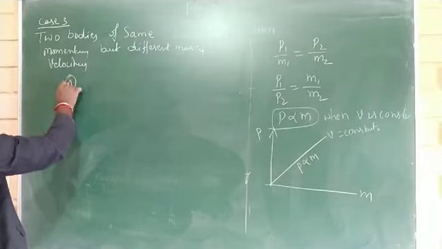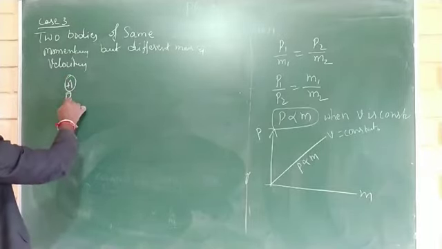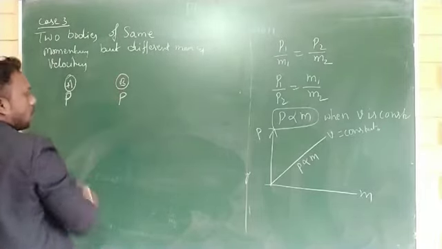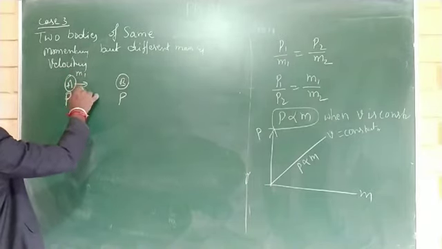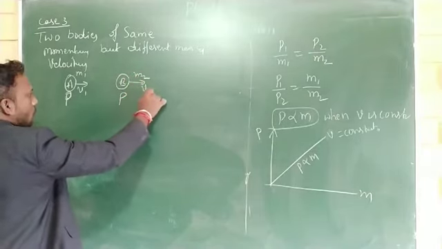Consider a body A moving with momentum P and another body moving with momentum P, but mass of body A is M1 moving with velocity V1 and mass of body B is M2 moving with velocity V2.